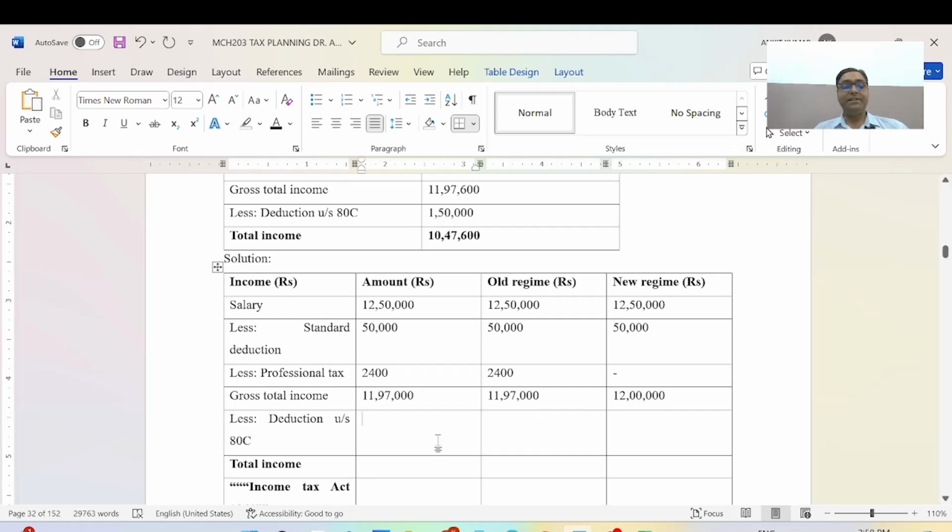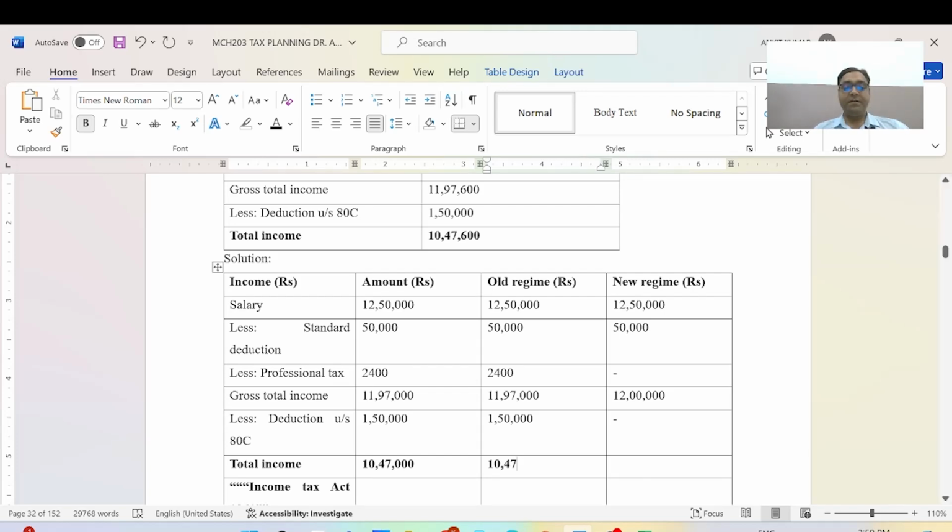Now less deduction under Section 80C, 1 lakh 50,000. It will be deducted as per the old tax slab, but in the new tax slab, as I have discussed in the last slides, no deduction of 1 lakh 50,000 is allowed. So the figure here is 10 lakh 47,600, and here it is 12 lakh.